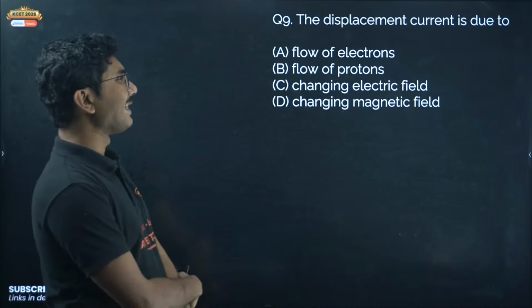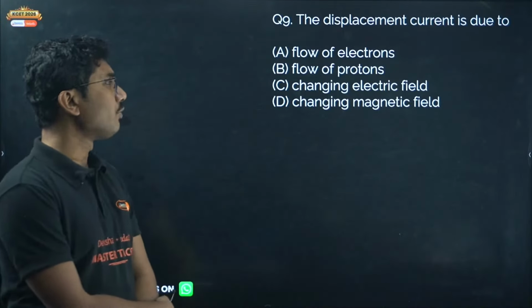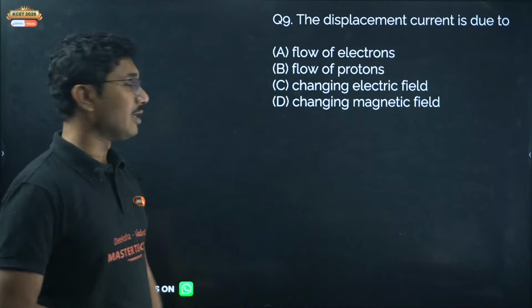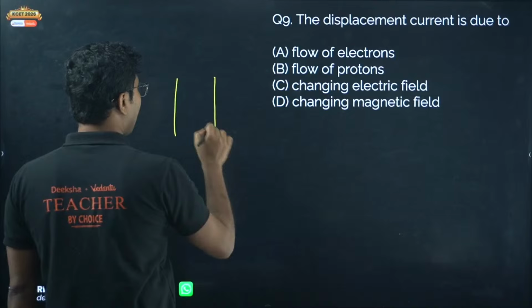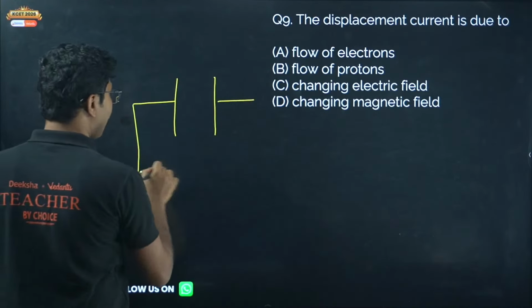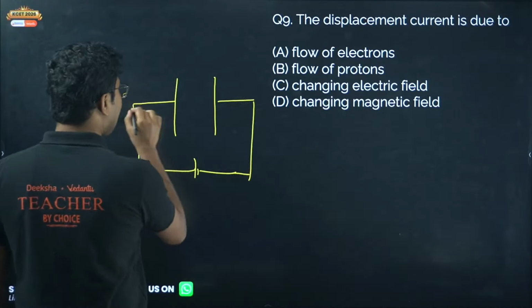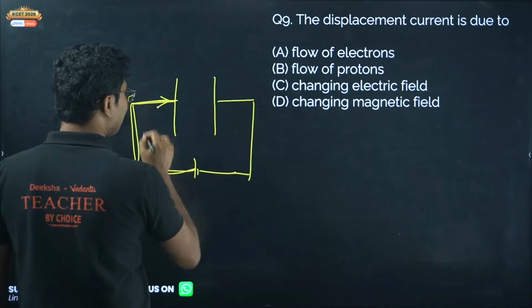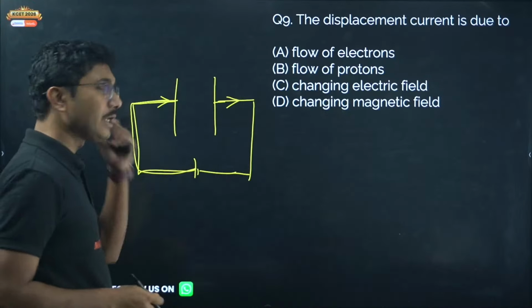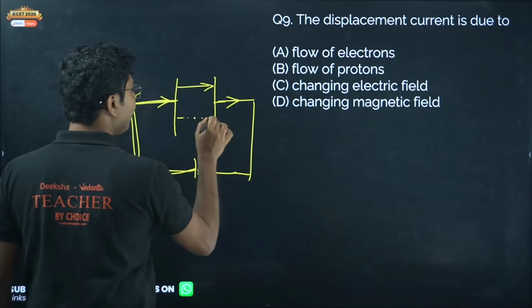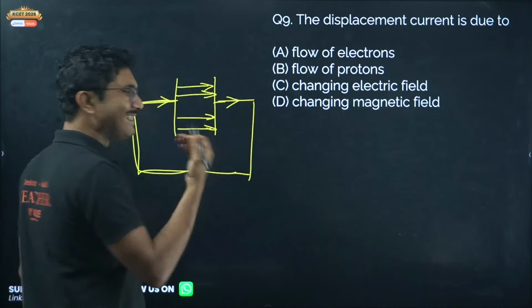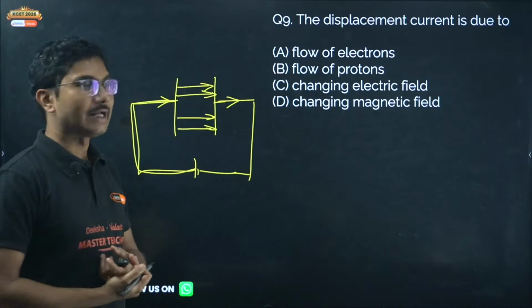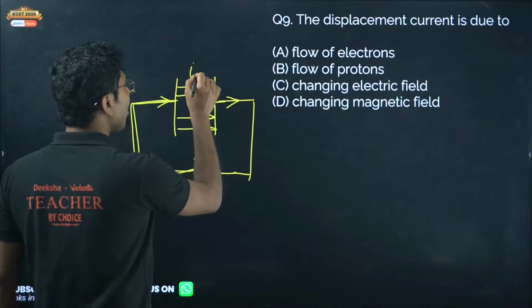The displacement current is due to flow of electrons, flow of protons, changing electric field, or changing magnetic field. So what is displacement current? If you remember the charging of a capacitor, when we connect the capacitor across a battery, the charges flow up to the plate, but between the plates there is no conductor. Charges come from one side and exit from the other side. How is it happening? Because an electric field develops between the plates, and that electric field keeps changing as long as the capacitor is charging. Because of that changing electric field a current flows, and that current is called displacement current.